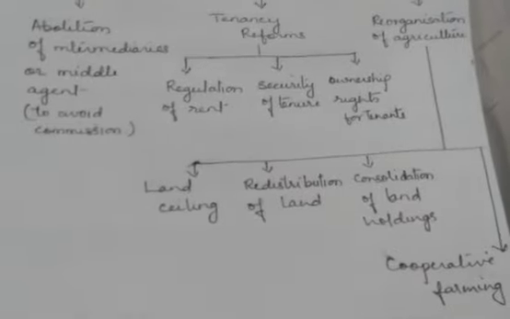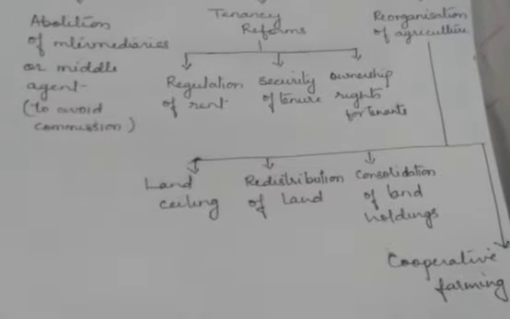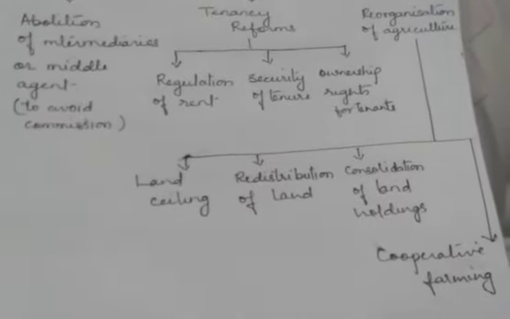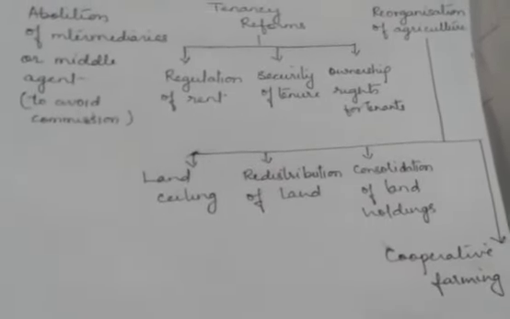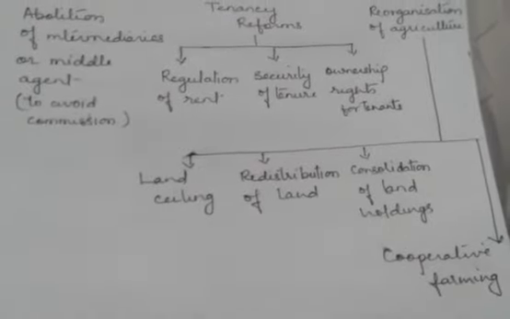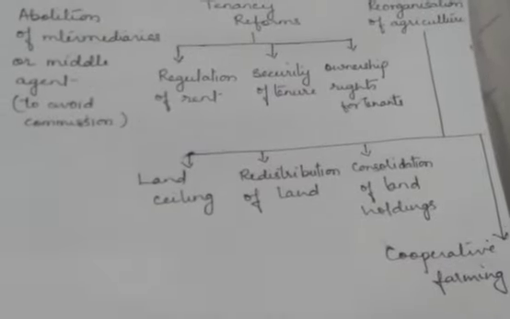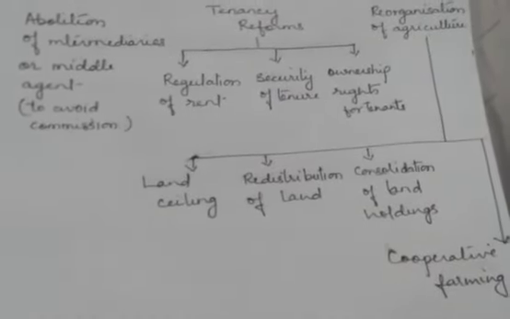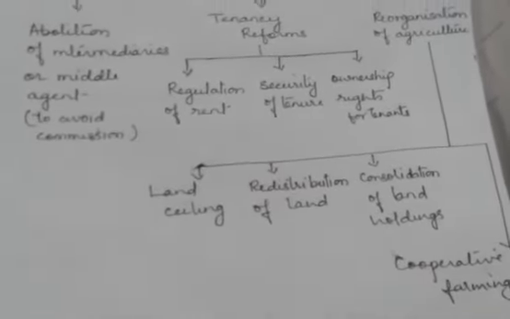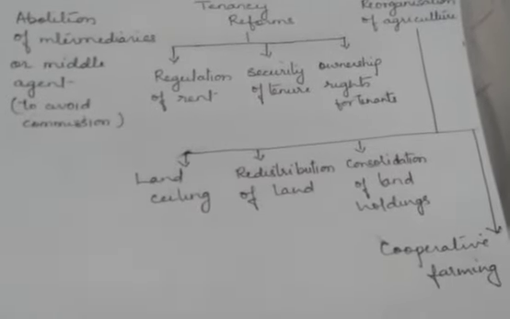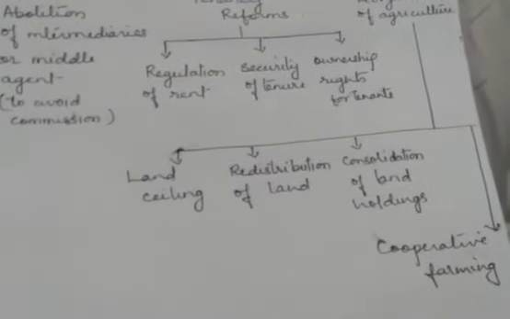Beyond that, any amount of land in excess of that limit was taken away by the government. It is different in different states as per the fertility of the soil, as per the land availability, as per the terrain, that means the type of land structure there. So the limit was fixed. Whatever excess land was owned by the owners after the limit was fixed was taken by the government, and the government used to redistribute that land to the landless farmers.